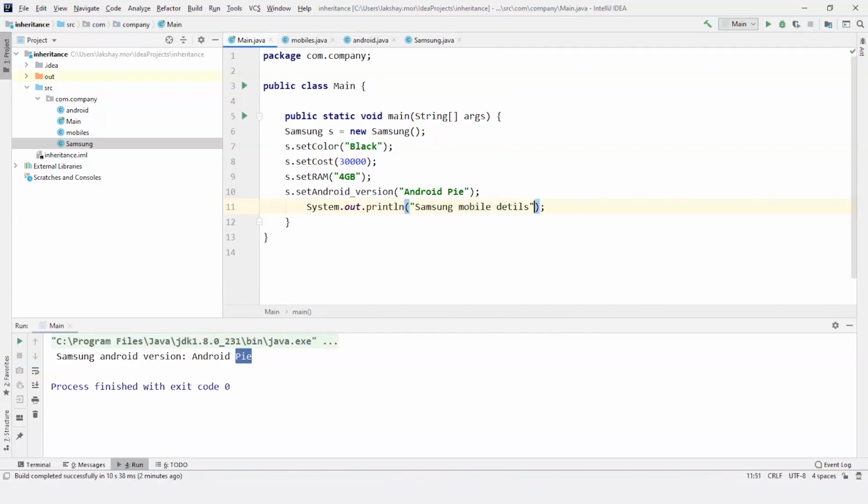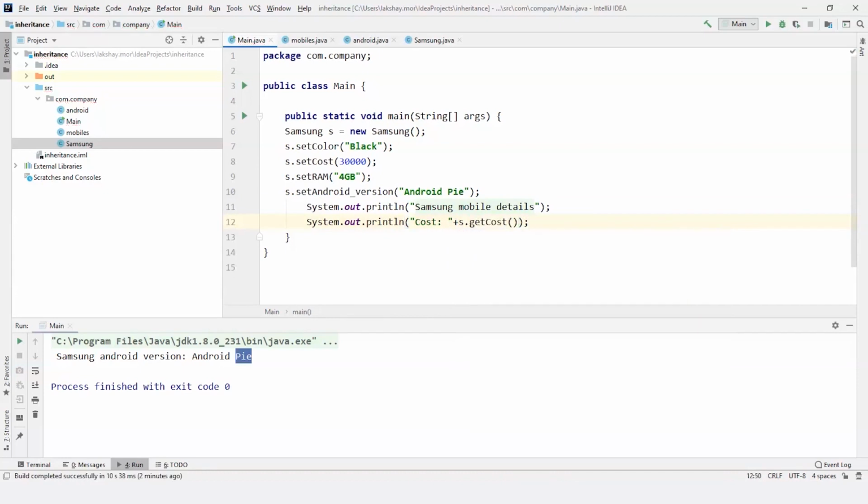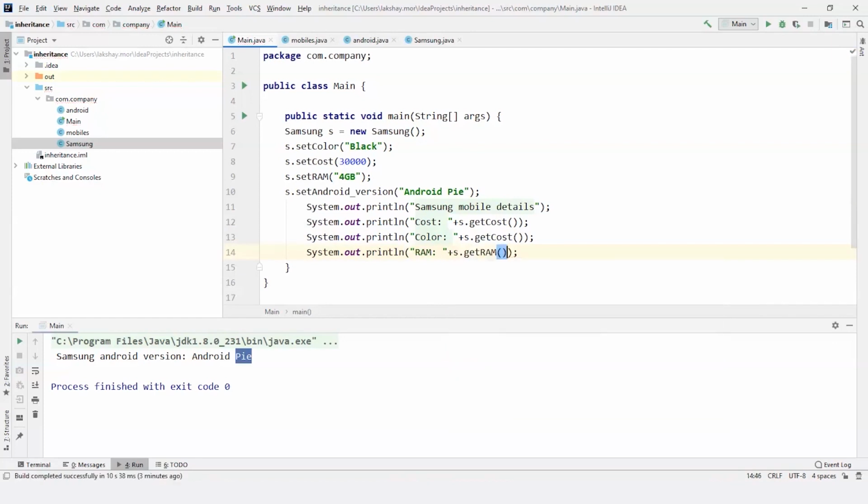So I'm going to give it as Samsung mobile details, and then cost, S dot getCost. Next I'm going to give it as color plus S dot getColor. And next, the last one I'm going to give it as RAM plus S dot getRAM.